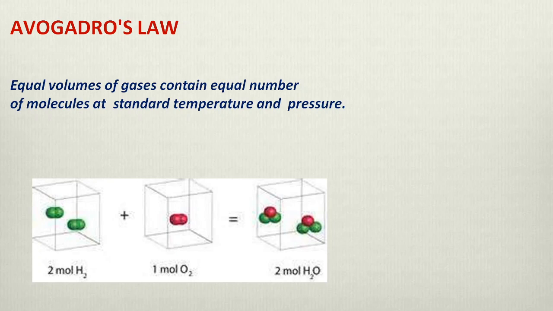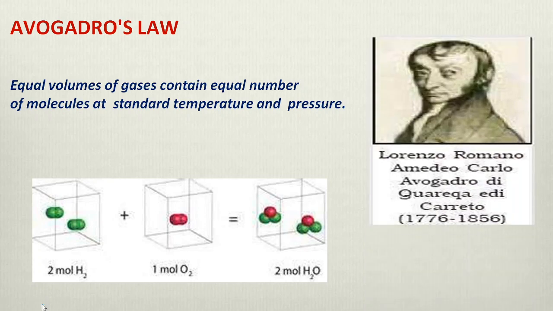Now the next one and the most important one is Avogadro's law. Avogadro's law states that equal volumes of gases will always contain an equal number of molecules at standard temperature and pressure. That is, one mole of any compound will always have 6.022 into 10 to the power 23 number of molecules, that is, particles. This one was given by Avogadro.